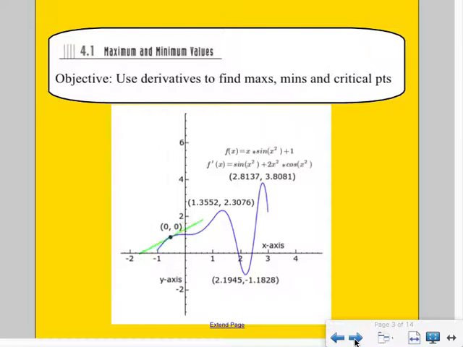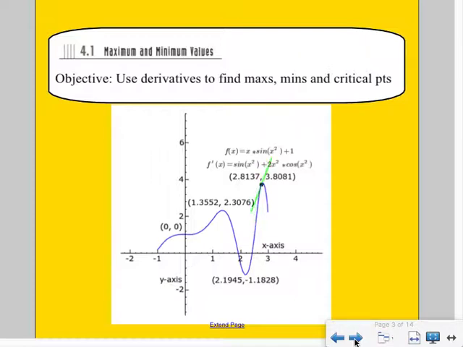Okay, so in lesson 4.1, we're going to start looking at applications of the derivative. We've kind of seen them a little bit. We've seen some of the position, velocity, acceleration things. But now we're going to talk about maxes, mins, and critical points.